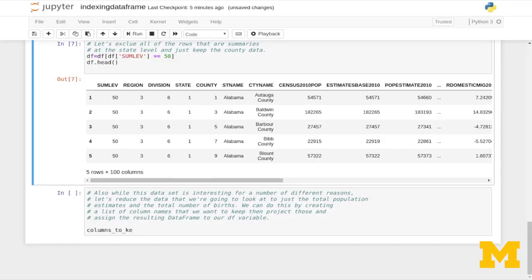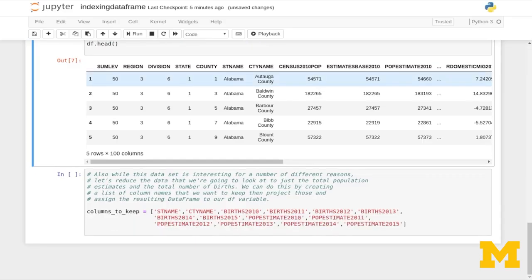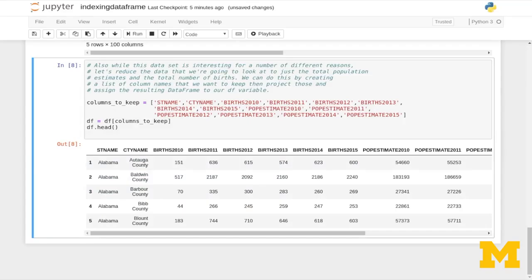So columns to keep, and we'll write st names, city name, births for 2010, 2011, 12, 13, 2014, 15, and then our pop estimates for 10, 11, 12, 13, 14, and 15. And so our data frame is just data frame sub columns to keep. And let's look at the head of that. Okay, so smaller data frame, still plenty big.